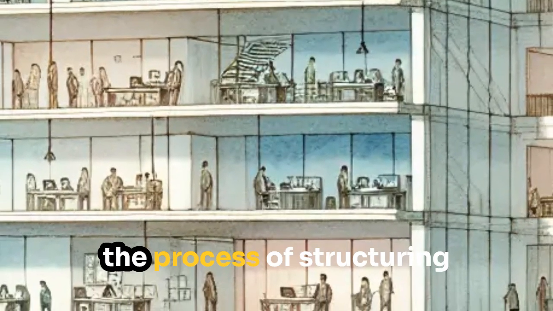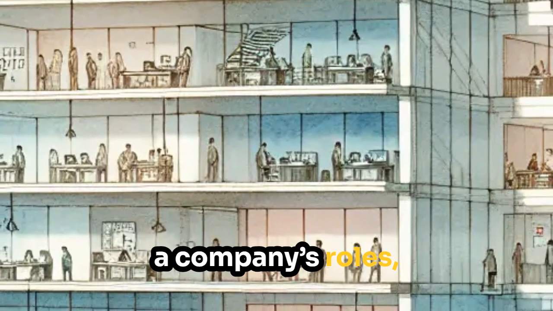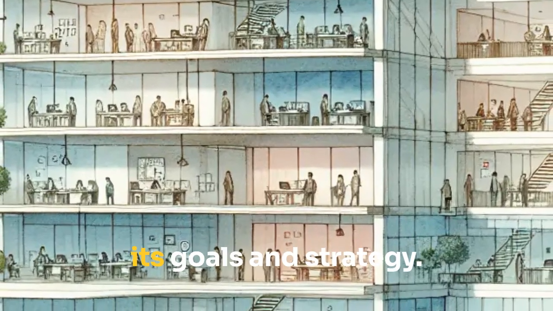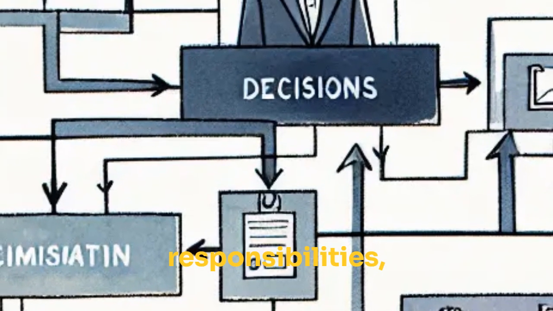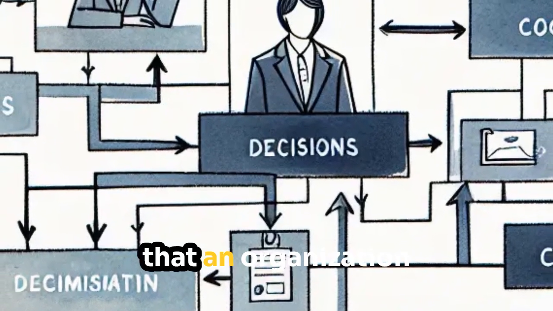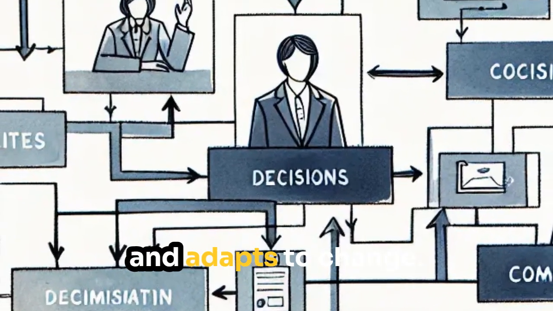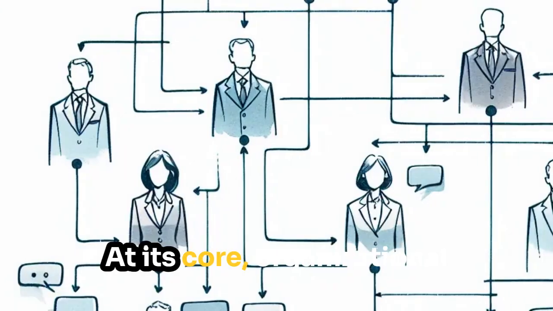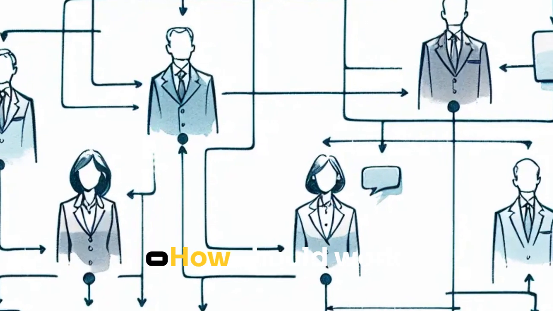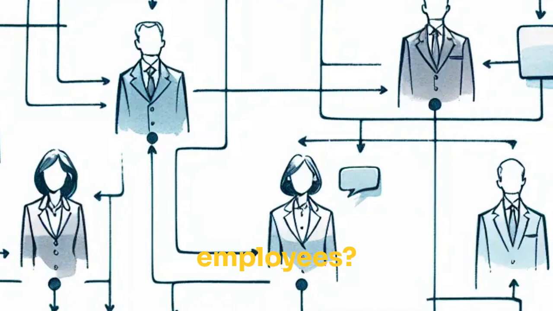Organizational design is the process of structuring a company's roles, teams, workflows, and hierarchies to align with its goals and strategy. It involves defining responsibilities, decision-making processes, and communication channels to ensure that an organization operates efficiently and adapts to change. At its core, organizational design answers key questions like: how should work be divided among employees?